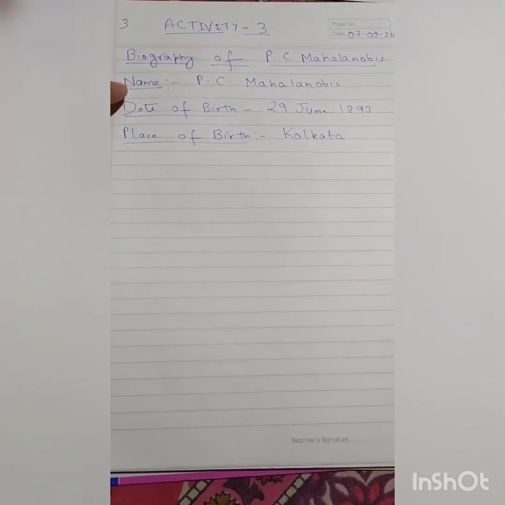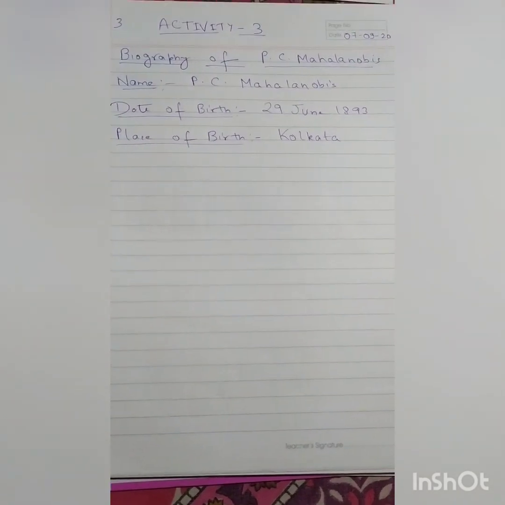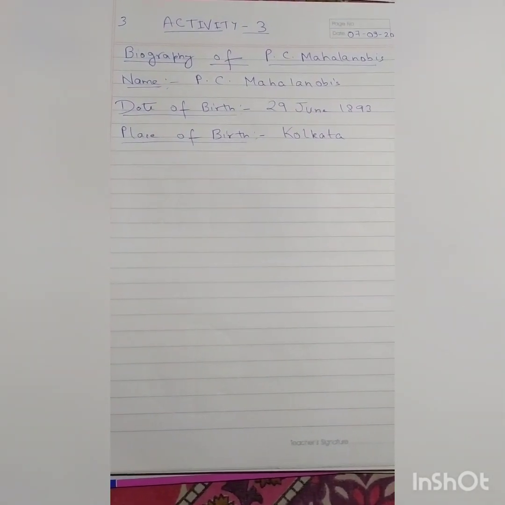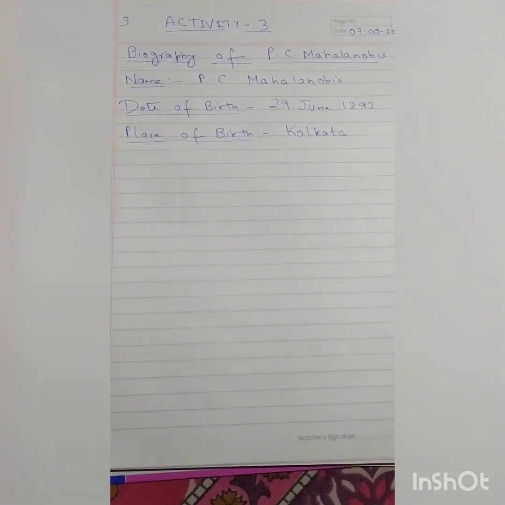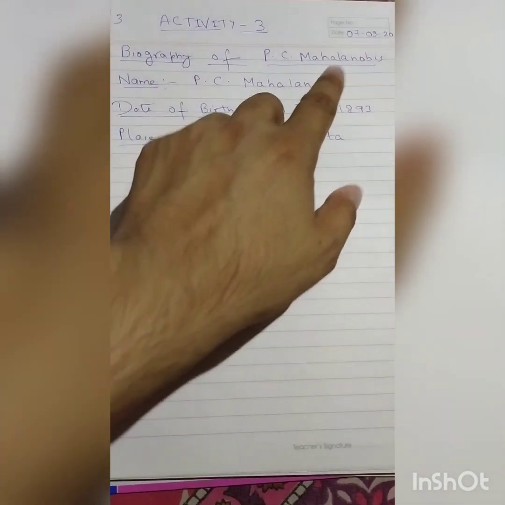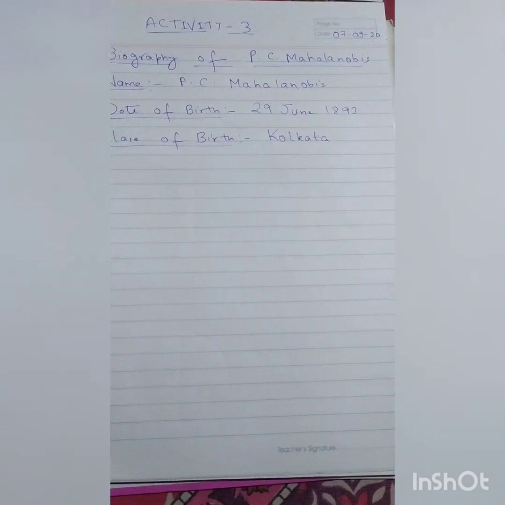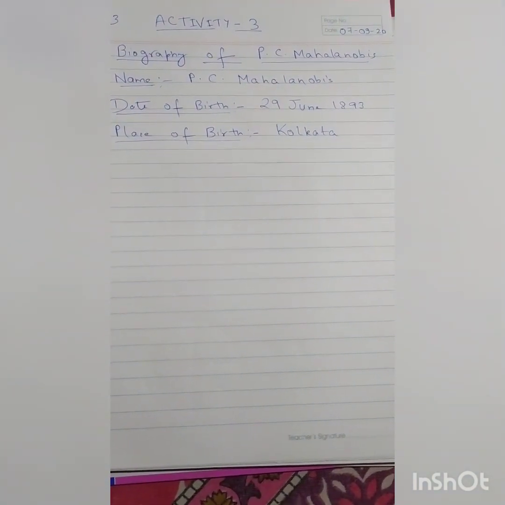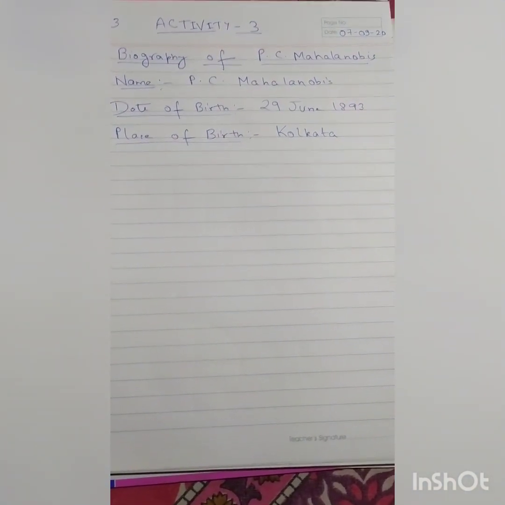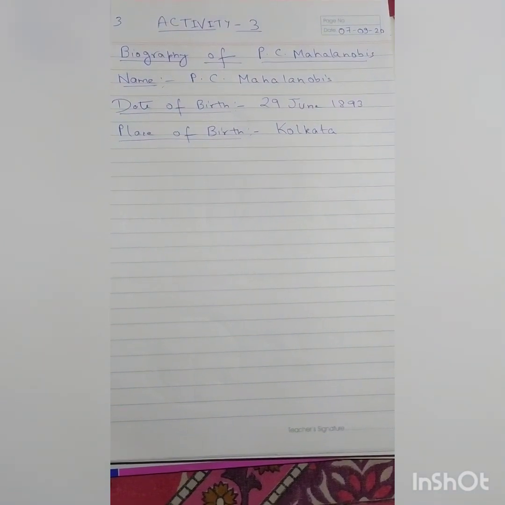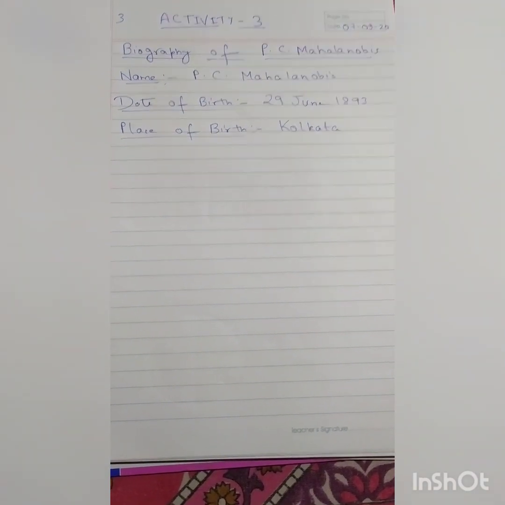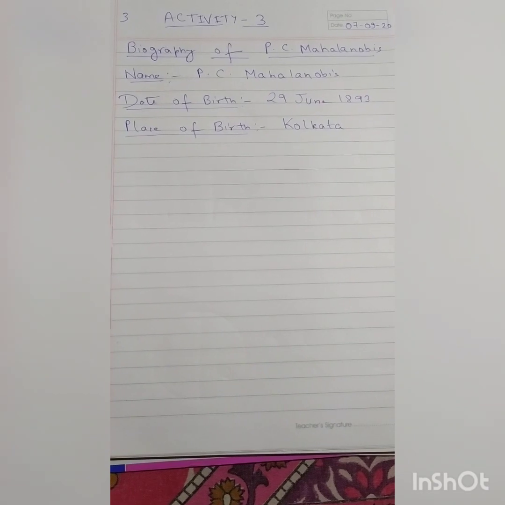You will give this heading, activity 3, then write the heading biography of P.C. Mahalanobis, then name, date of birth, place of birth, and then you will start writing about the achievements. Here I have given the date 7/9/20 because this video will be uploaded on the school website on Monday. You also write down this date, 7/9/2020, whenever you are writing in your practical copy.